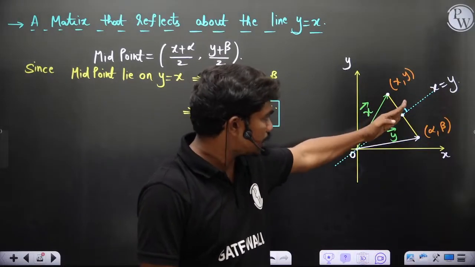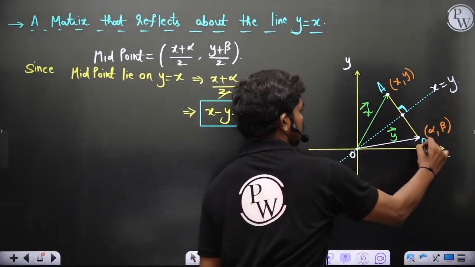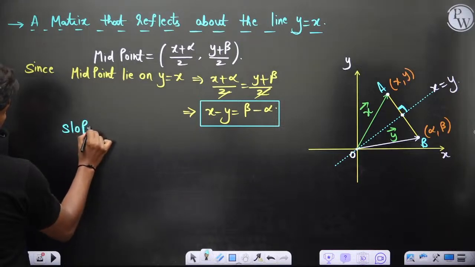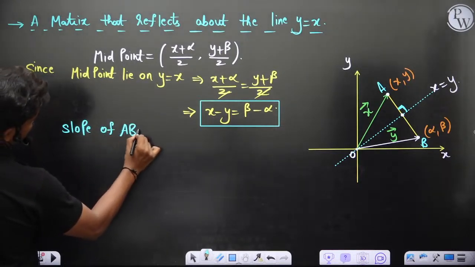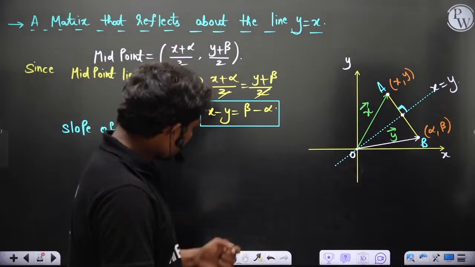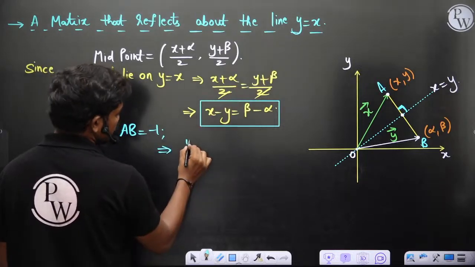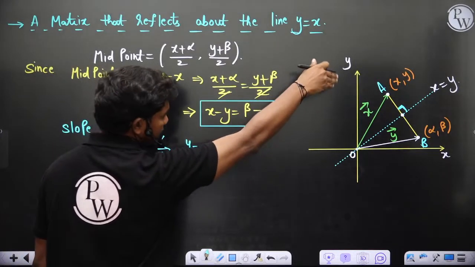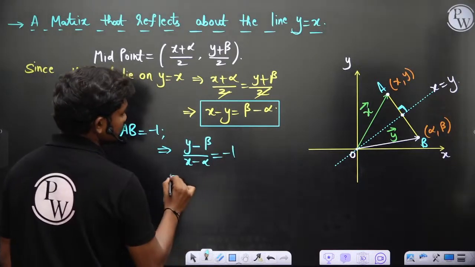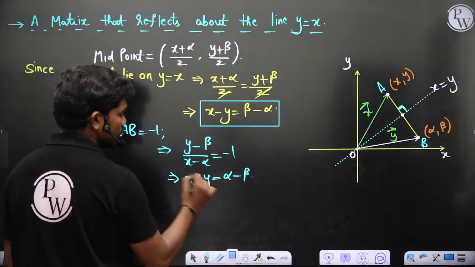If these two lines are perpendicular and you know the slope of this line is 1, what would be the slope of the line AB? For example, if I call this AB, what is the slope of AB? Slope of AB would be equal to -1, correct? Yes or no? Slope of AB is equal to -1 of course. So slope of AB equal to -1 implies (y minus beta)/(x minus alpha) equal to -1, taking x comma y as the first point and alpha comma beta as the second point. This is what you get if you simplify this.